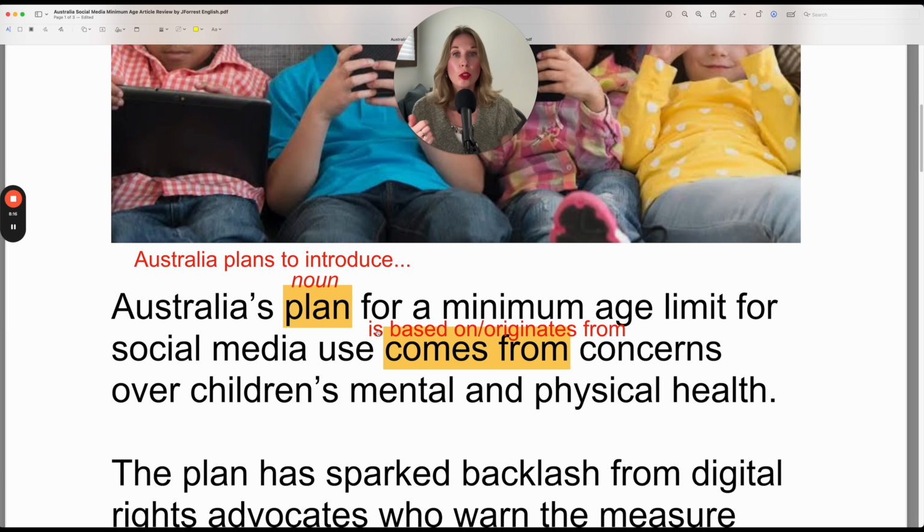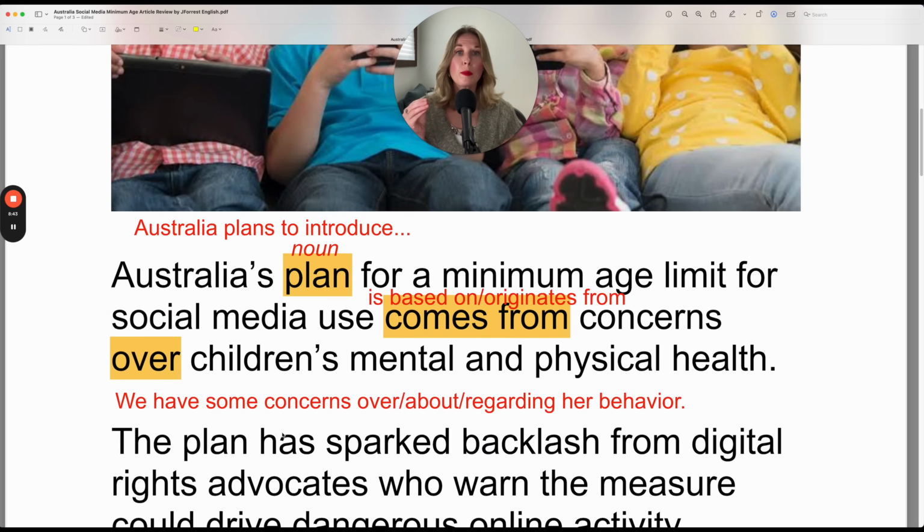You could also use is based on, so to be, and then based is always in the ed form as an adjective. You conjugate your verb to be, is based on, concerns over. And it's always important to notice what prepositions are used with specific verbs. So concerns, which is actually a noun here, from concerns over, concerns over. So that would be your preposition choice. Sometimes multiple prepositions are correct. And in this case, you could say we have some concerns.